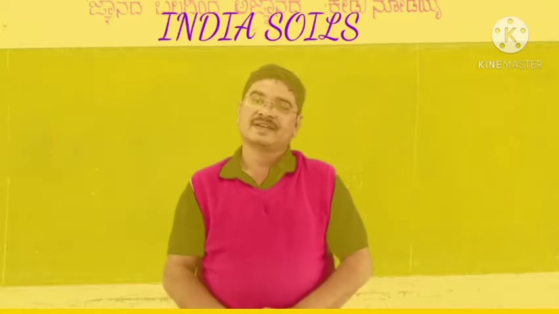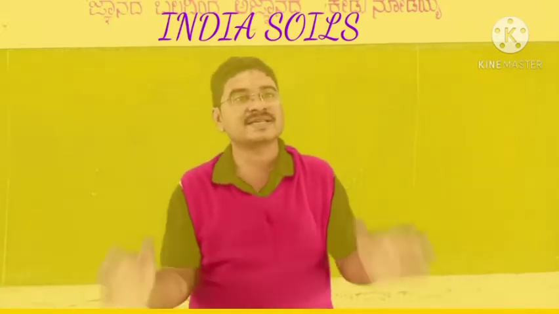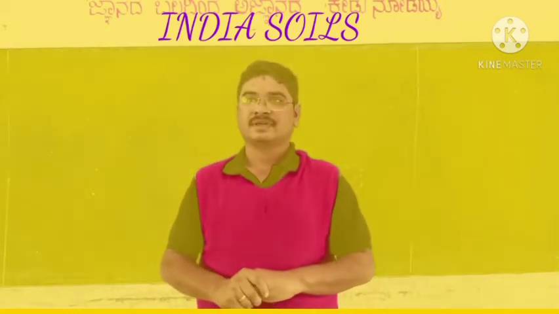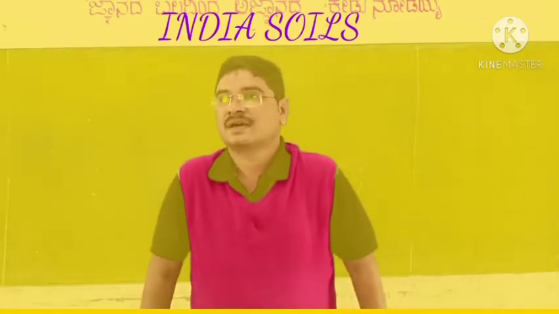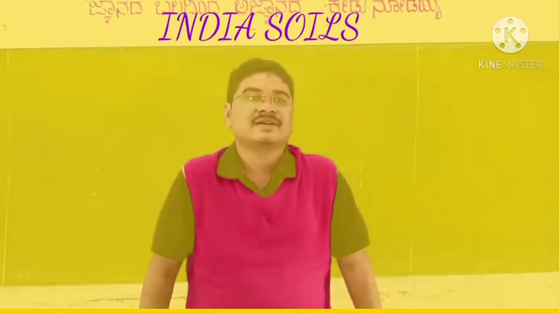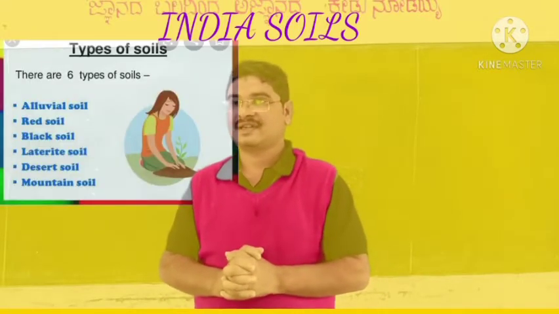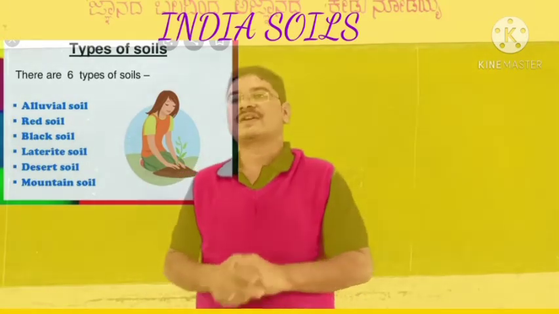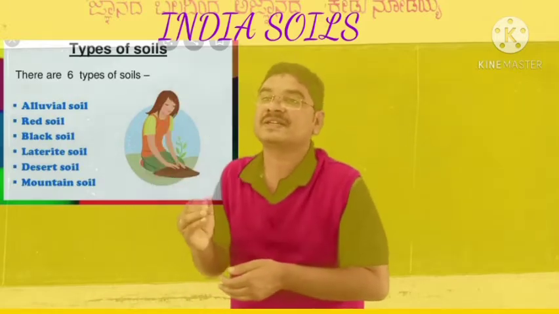So, there is a wide variety of soils we can see in India. Let's discuss how many types of soils we can see. Tell me anyone? Yes, very good. Soils of India can be classified into 6 main types.